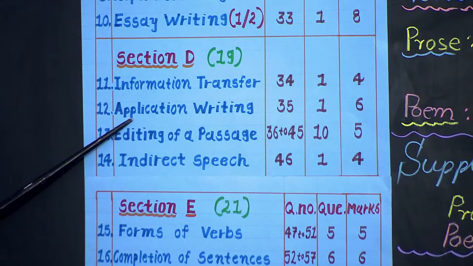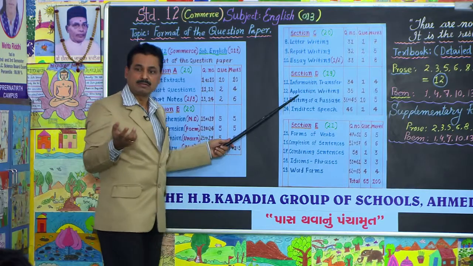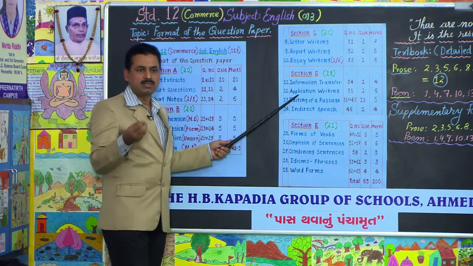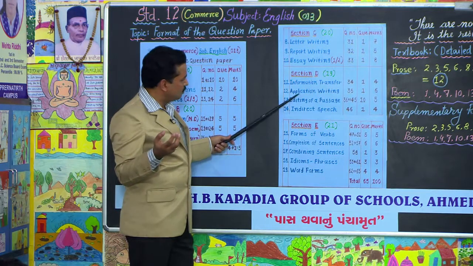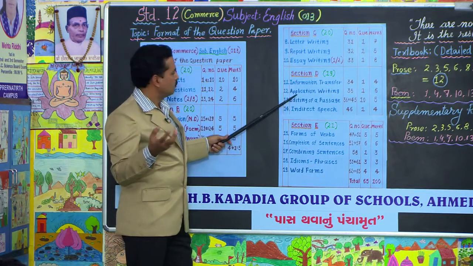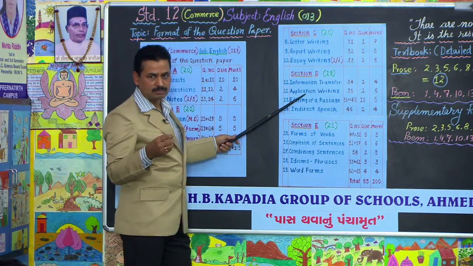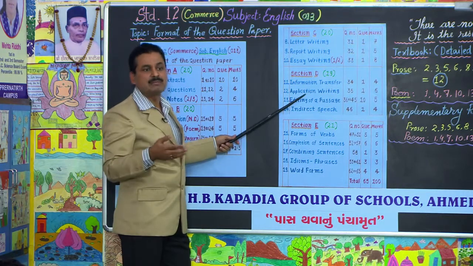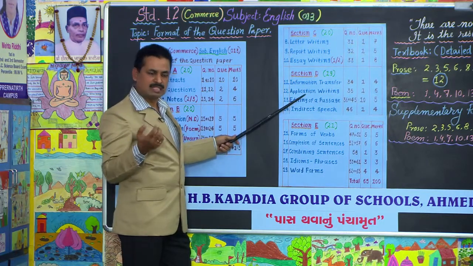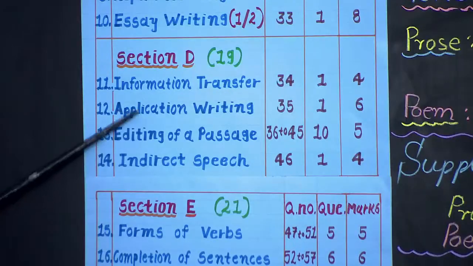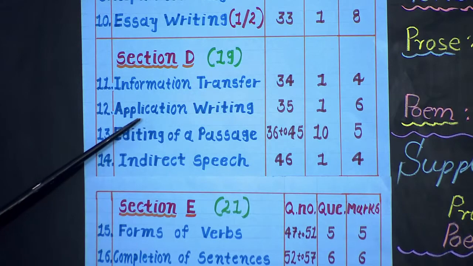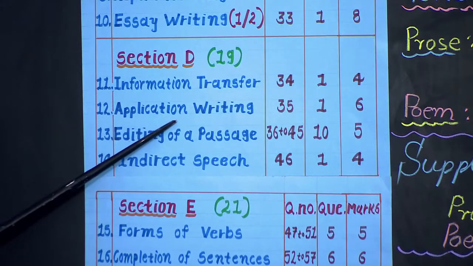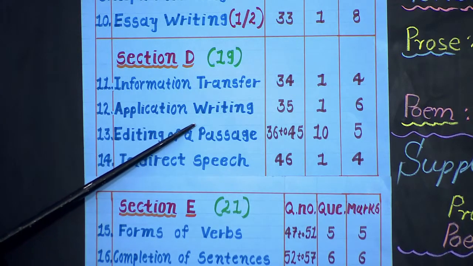Application, we can say, is an out question. You will just be given an address and a post. Today you have prepared what would be the first paragraph, what would be the sequence of the points, and what would be the last paragraph. Application writing is, no doubt, an out question, but it is assessed very strictly.